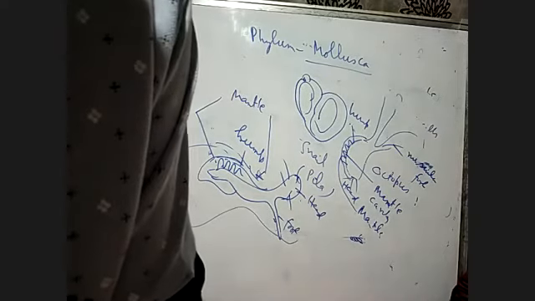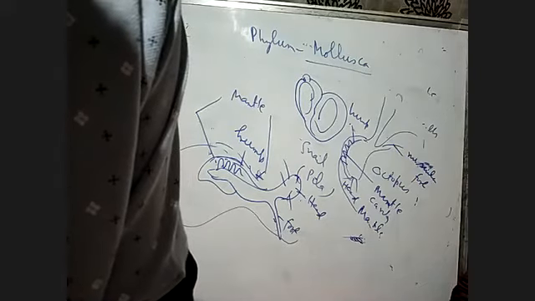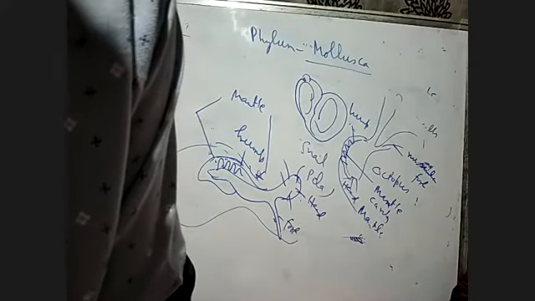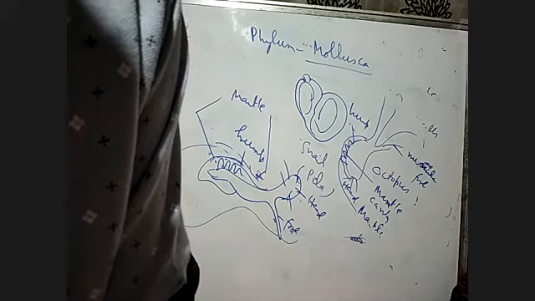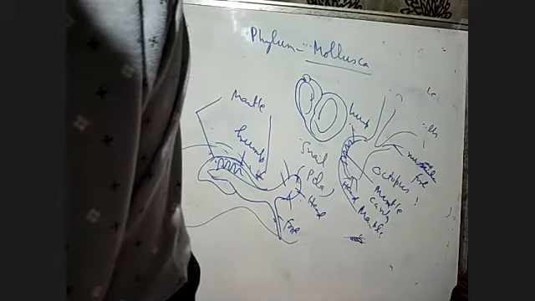The mouth contains a file-like rasping organ for feeding called the radula. The mouth has got the file, just like a file. A file has got the opening, two sides of the file, two plates of the file.